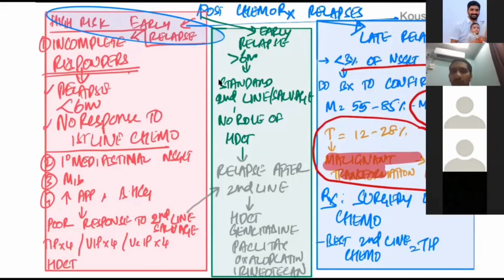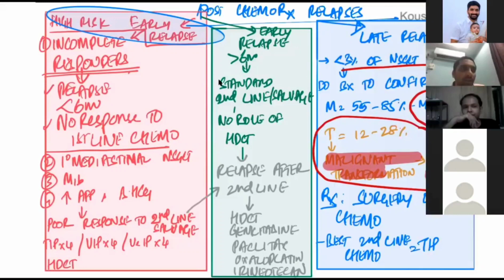Seminoma or non-seminoma, stage 2, 3, 4 centimeter, the same. Stage 2C and 3, the same treatment: BEP3 for good risk, or BEP4 for intermediate and poor risk, for both seminoma and non-seminoma. And after giving BEP4, if the patient is having a discrete lesion of more than 3 centimeter, then